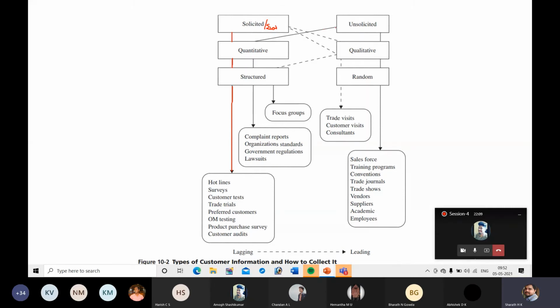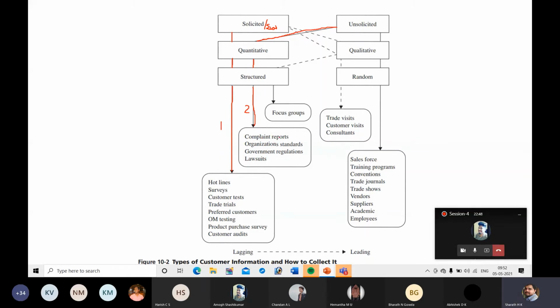Next, there is another way to collect information, that is this path. So this is first and this is second. Unsolicited means customers will voluntarily give information to companies. Unsolicited, again quantitative, measurable, and routine, that is structured information. Unsolicited, quantitative, structured information will be gathered through complaint reports. Customers